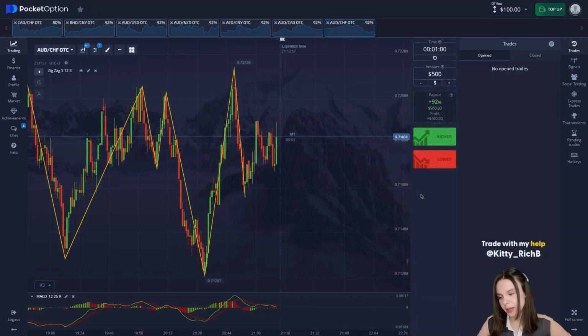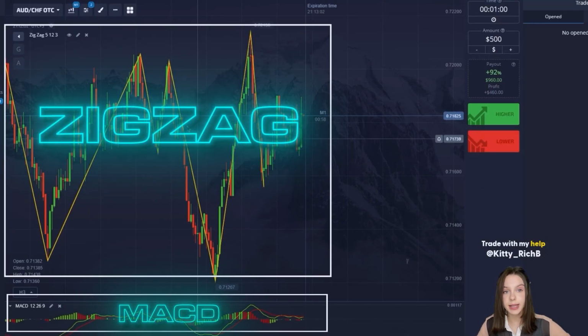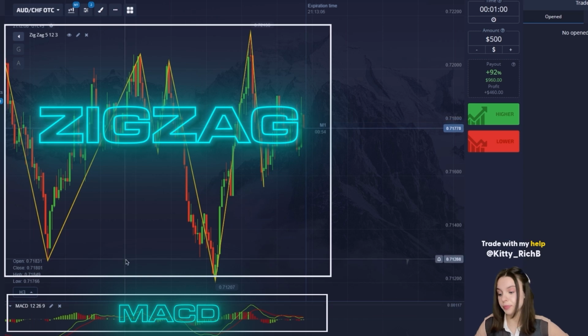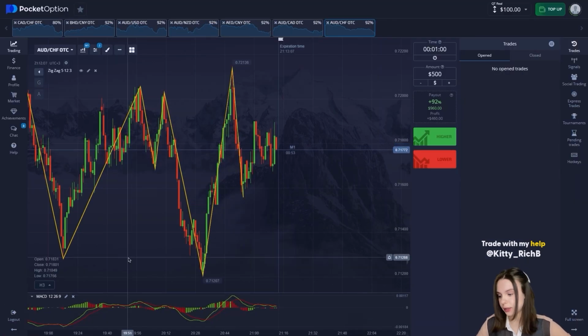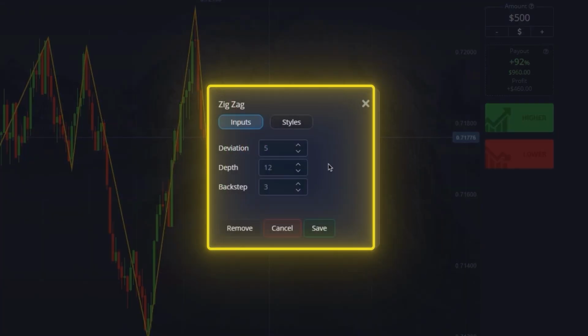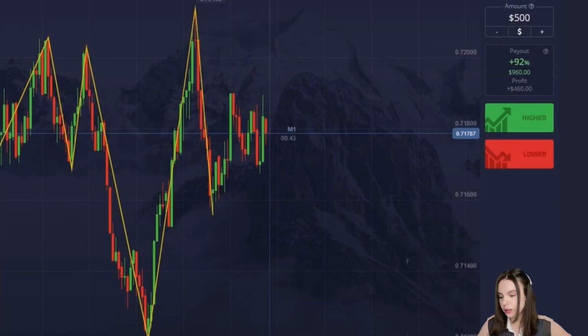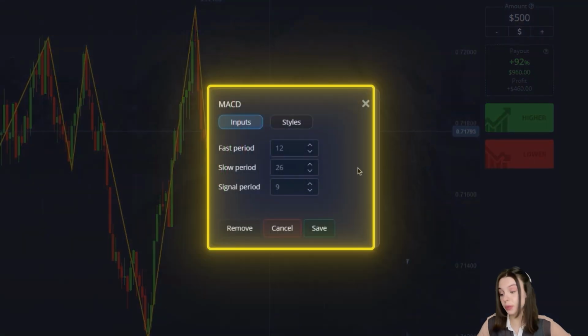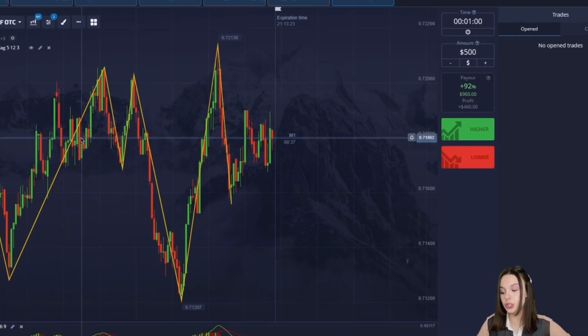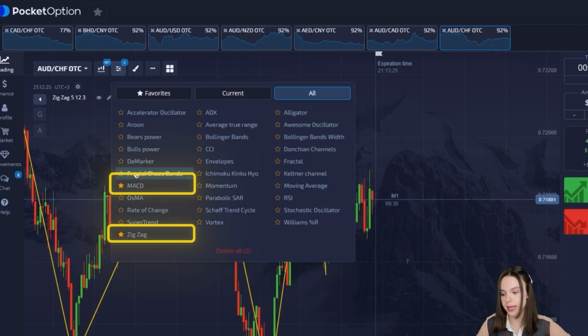And what we can see here are similar indicators, zigzag and MACD, just maybe in a slightly different color scheme. Let's quickly show the settings in here. Zigzag, indicators, they are all pretty standard for me, so you can just turn on here in the indicators window and select these two indicators, MACD and zigzag.